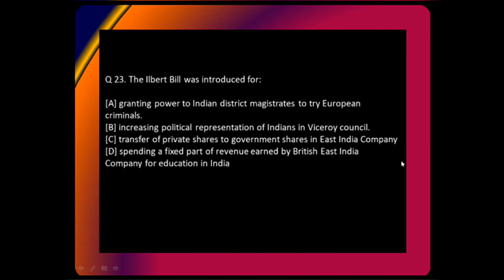Let's move on. The Ilbert Bill was introduced for granting powers to Indian district magistrates to try European criminals, increasing political representation of Indians in Viceroy Council, transfer of private shares to the government shares in East India Company, spending a fixed part of revenue earned by the British East India Company for education in India. Again, very, very easy question. You should do it in 30 seconds.